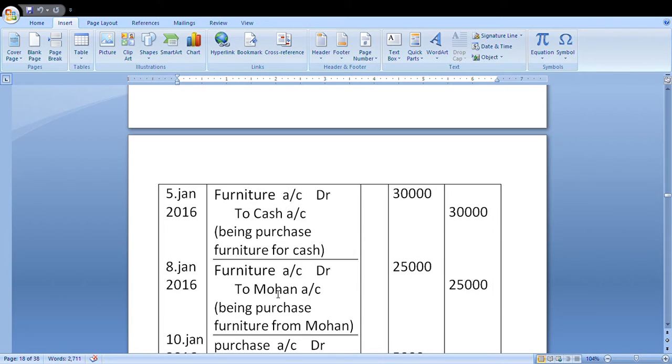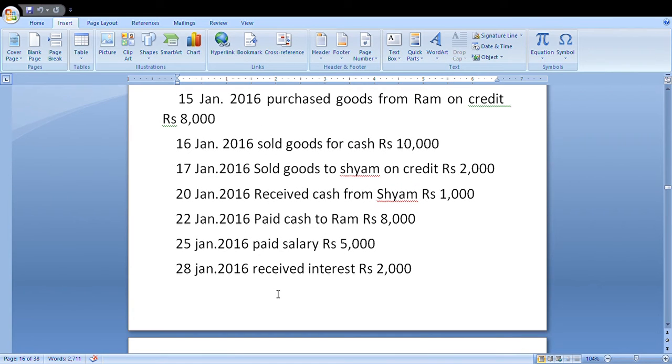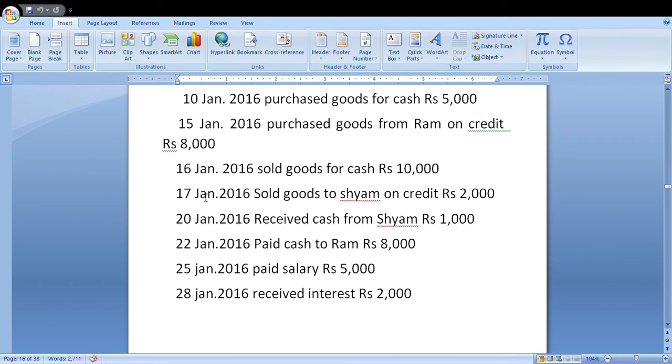Next one is 15th January 2016. Purchase goods from Ram on credit, rupees 8,000. Here the name of a person is clearly given, on credit, no cash. This is a credit transaction. You enter the name of the person. Ram is the giver.